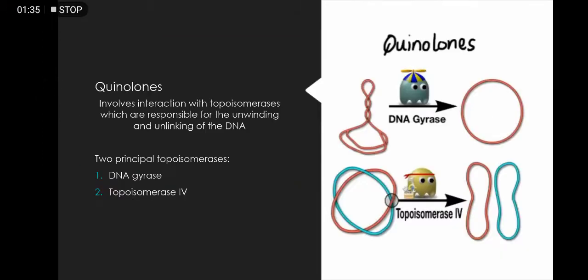Next are quinolones. Their action involves interaction with topoisomerases, which are responsible for the unwinding and unlinking of the DNA. There are two principal topoisomerases, which are DNA gyrase and topoisomerase 4. DNA gyrase is for the unwinding and relaxation of supercoiled DNA, while topoisomerase 4 facilitates the separation of the daughter DNA molecules after replication is complete.